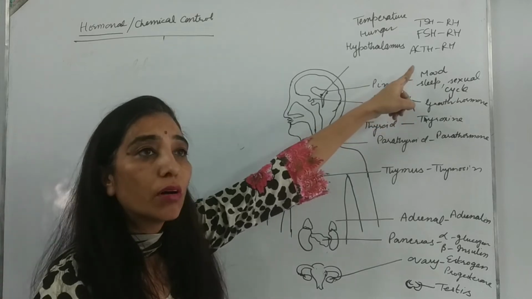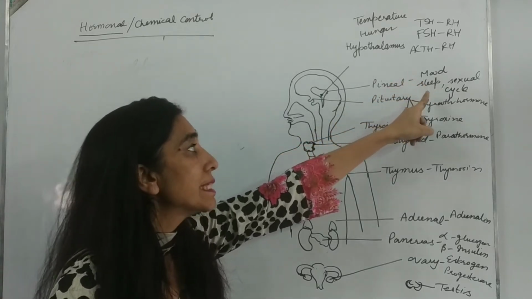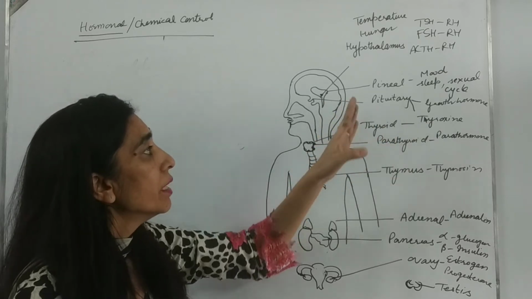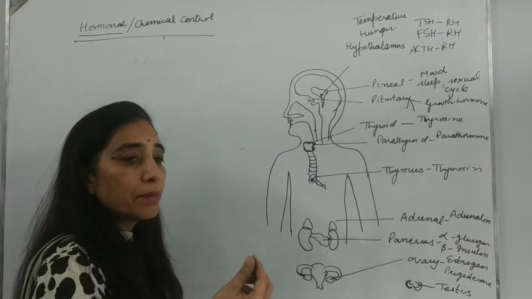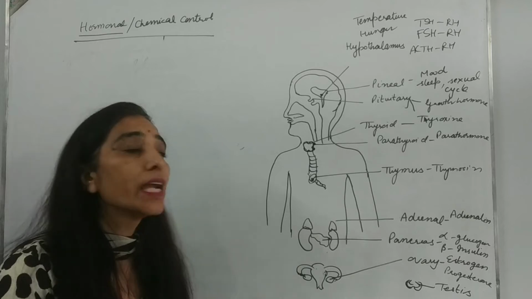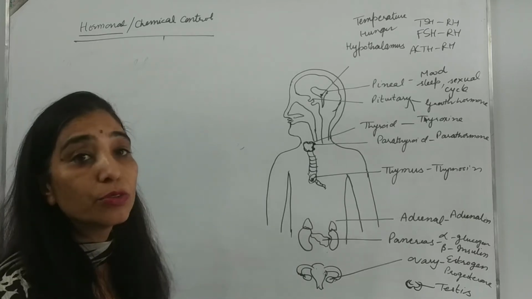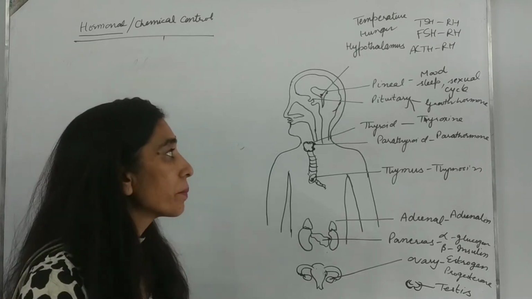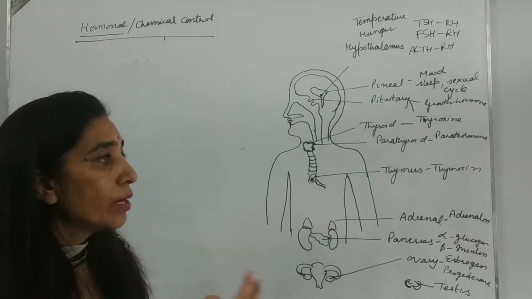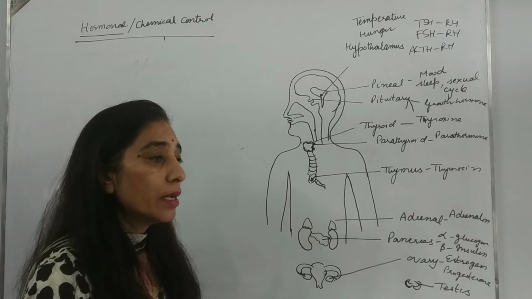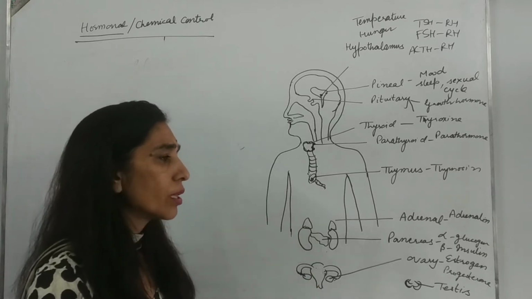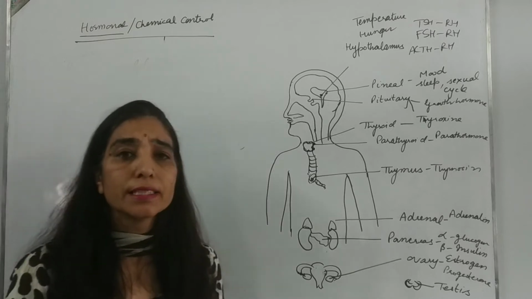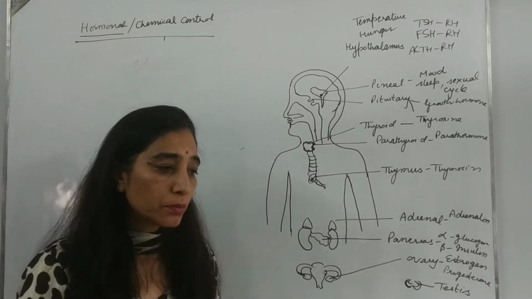It controls your mood swings, moods, sleep, sexual cycle, etc. Then comes pituitary. Pituitary is a pea-shaped gland, but it is very, very important. As I told you, it's a master gland of the body. Pituitary has 3 lobes, but NCERT doesn't specify all those lobes.